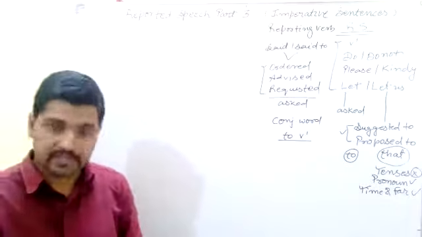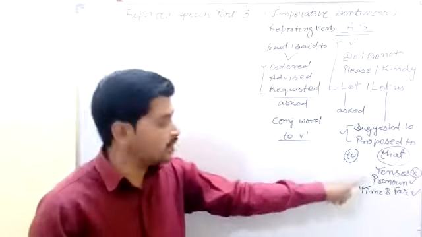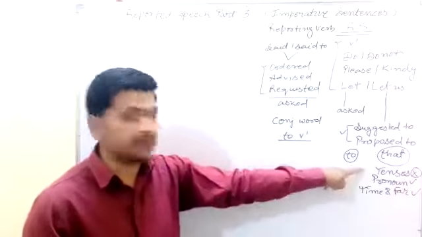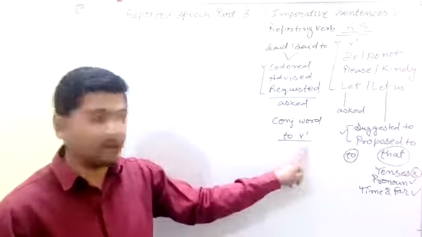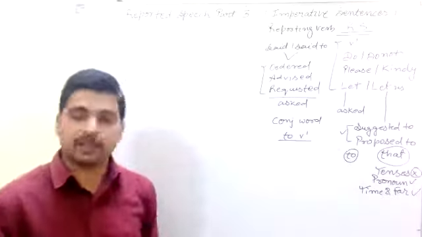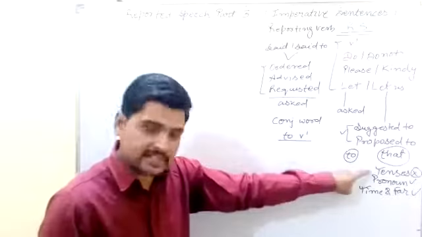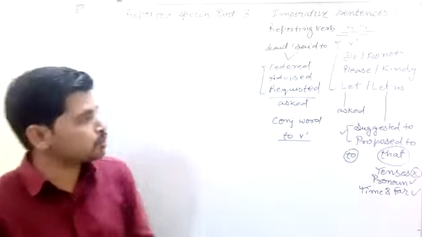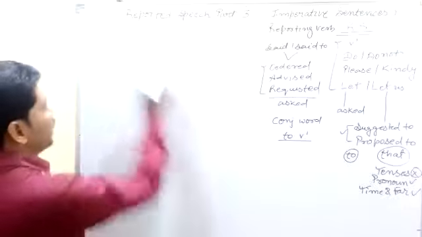There are three major changes in reported speech: tenses, pronoun, and time and distance. Here there are no changes in tenses, because after to we always use the first form of the verb, and after modals we also use the first form of the verb. So there are no changes related to tenses, but pronoun and time and distance follow the same rules as in a simple sentence. So students, these are very simple rules. Then how can we change the sentence from direct to indirect?